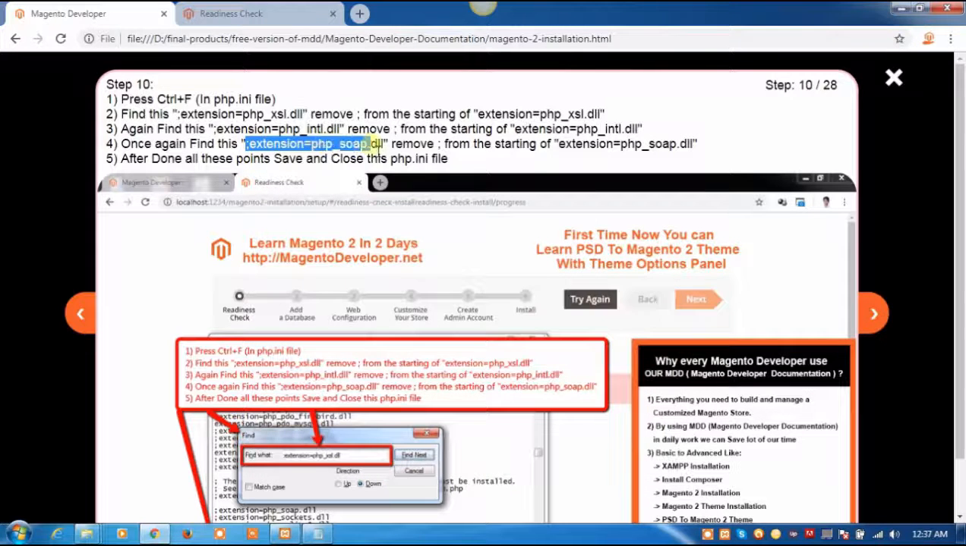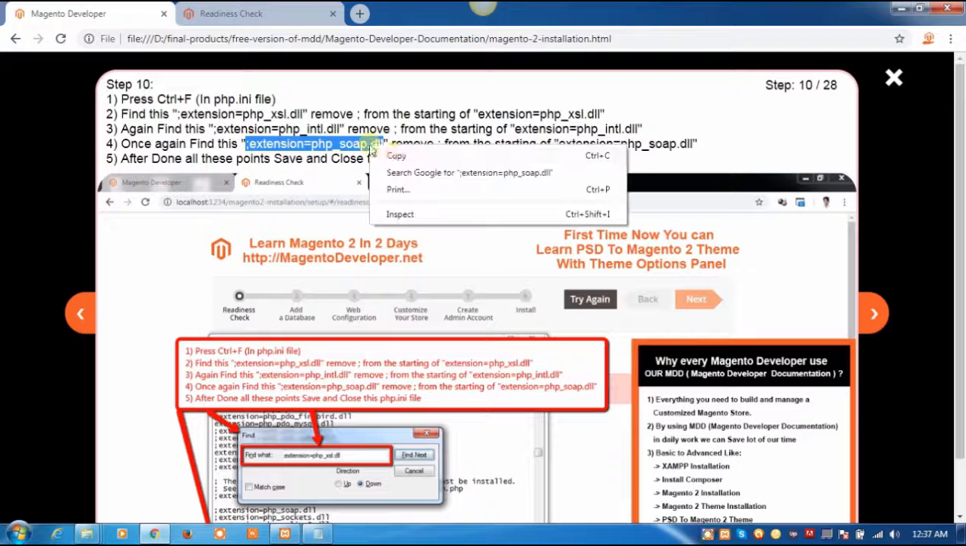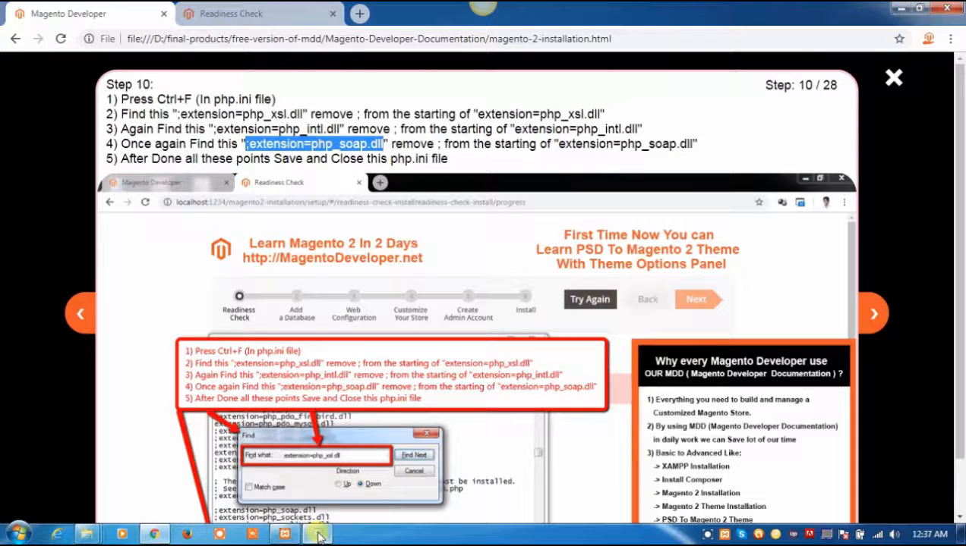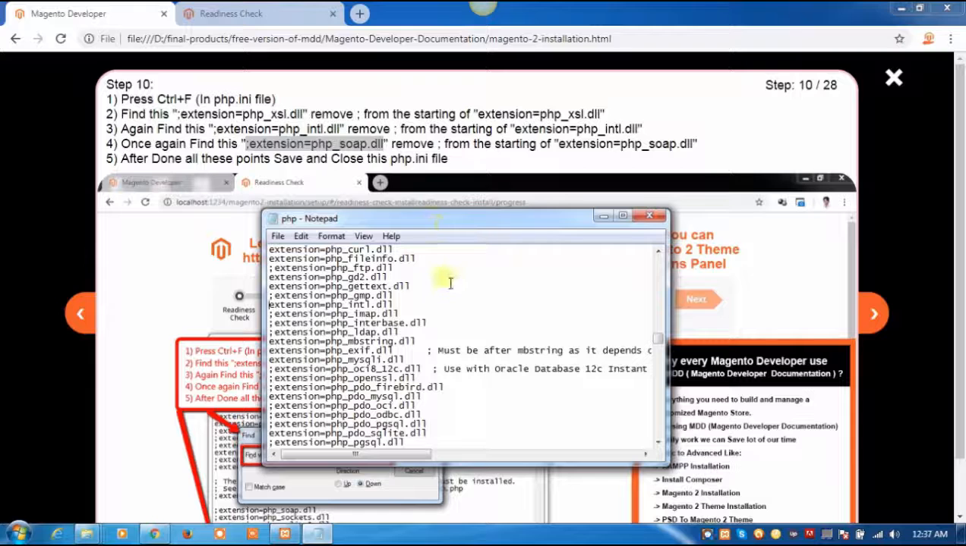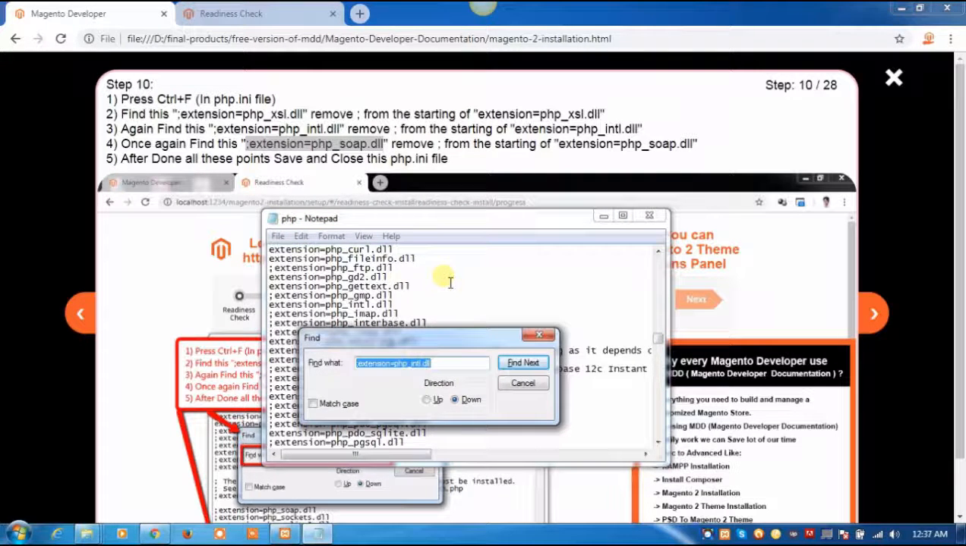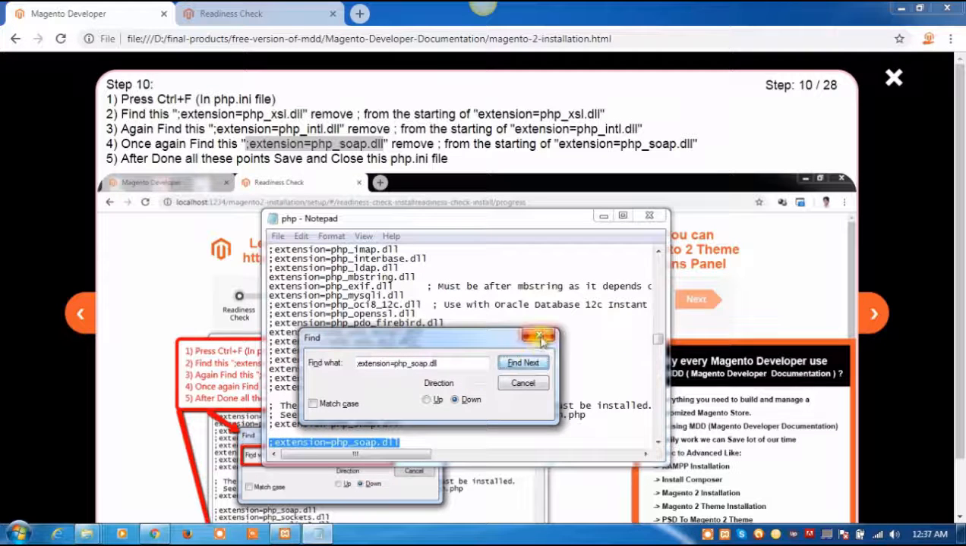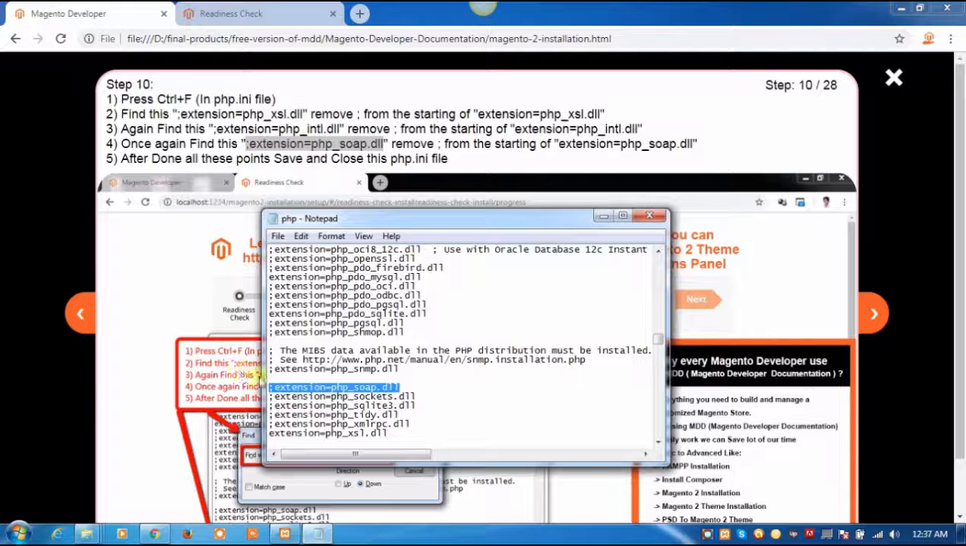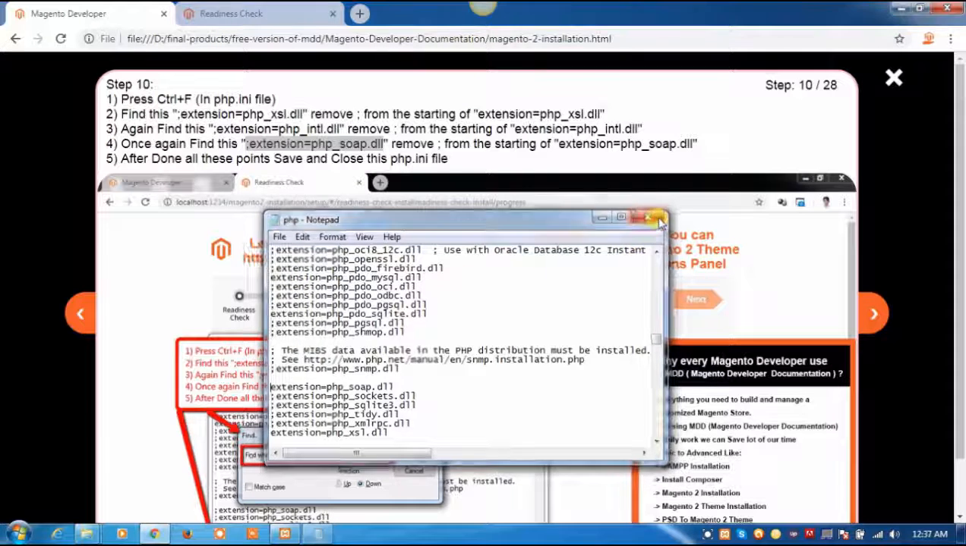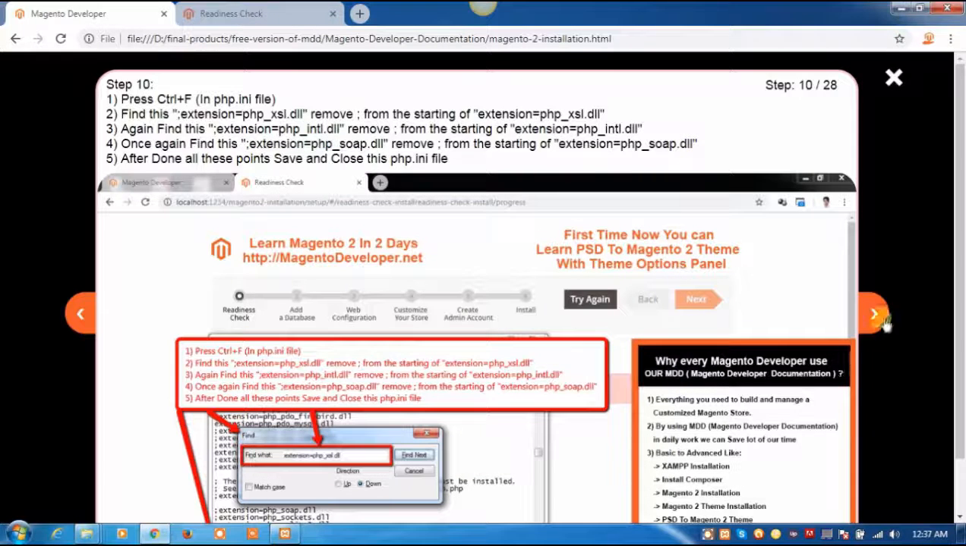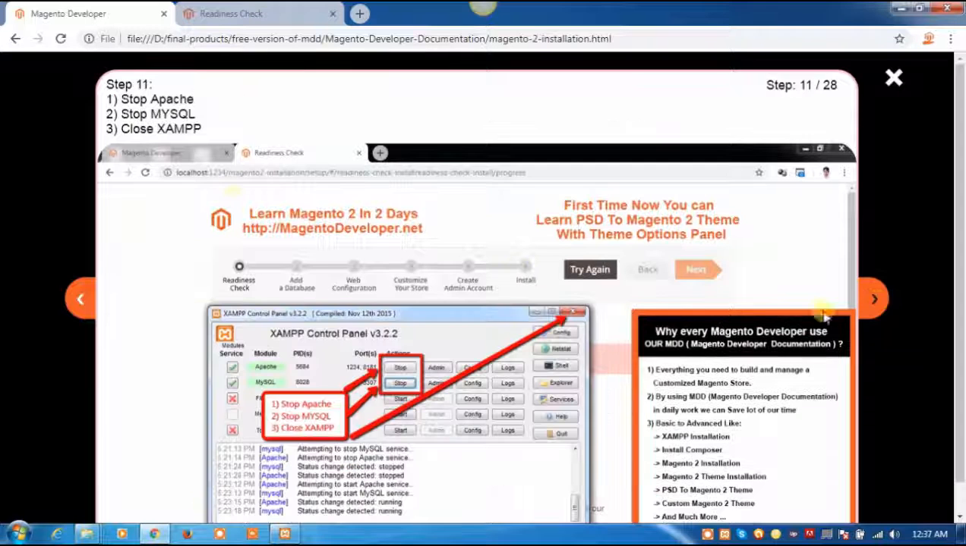Copy this. Go back to our php.ini file. Press Ctrl F. Press Ctrl V. Click on find next. Remove the semicolon from the start. Click on save this file. Close this file. Click on next step of the documentation.